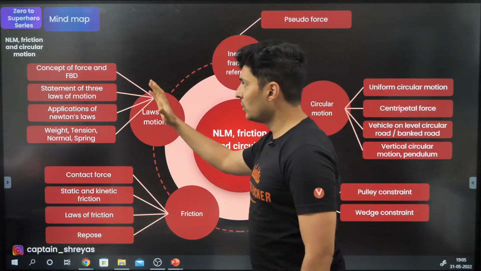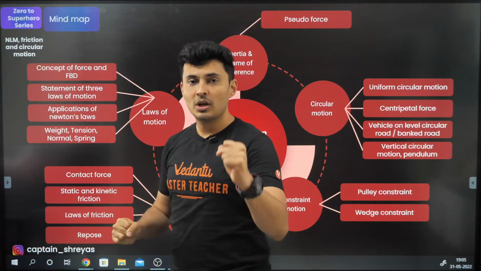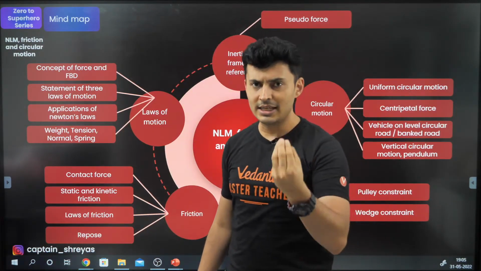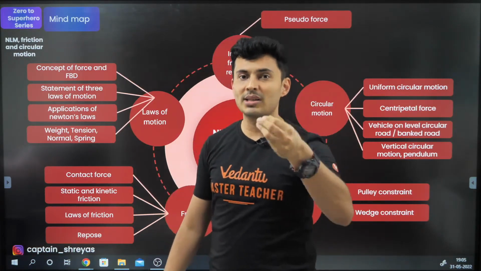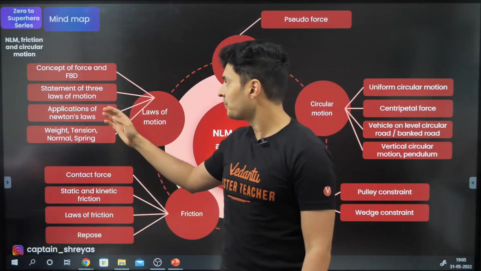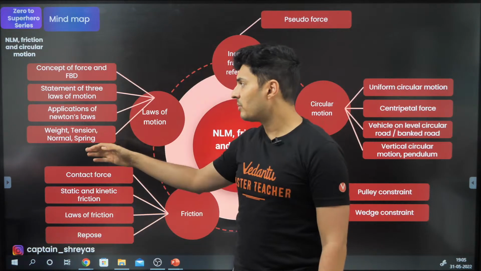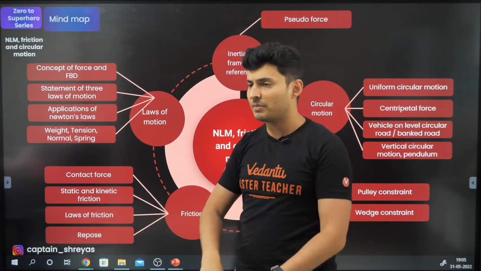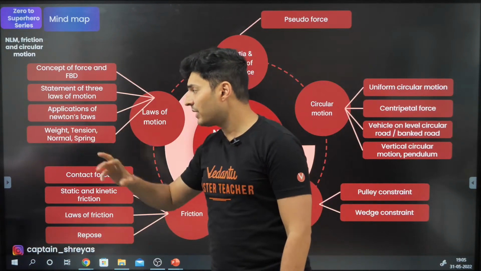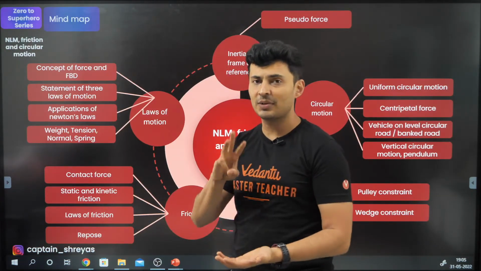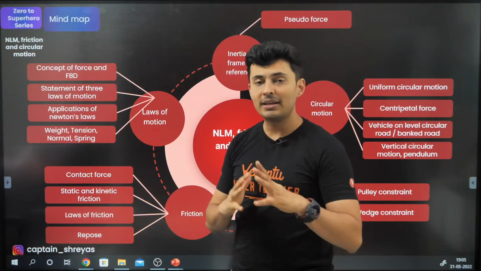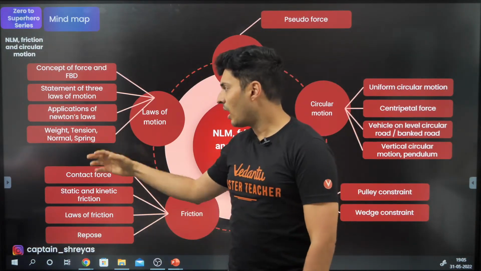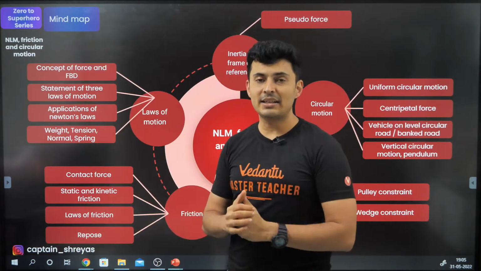So you should know the 3 laws of motion. You should know what FBD means, how to draw it, what the hidden things are, what the system is, what external and internal forces mean, the 3 statements, how to apply them for pulley problems, wedge problems, spring problems, and all the different kinds of forces, be it weight or tension, how to find it, normal in different cases, be it wedges, be it circles, be it anything,